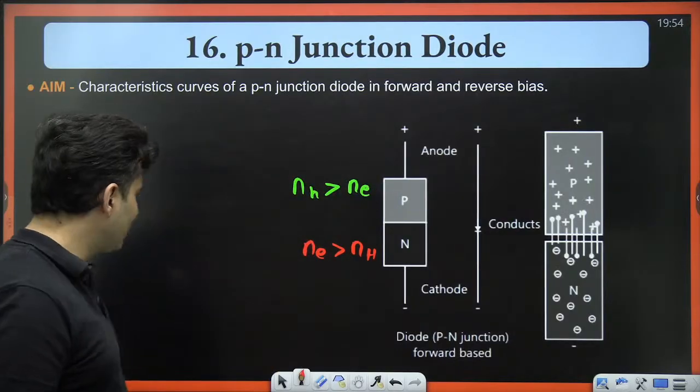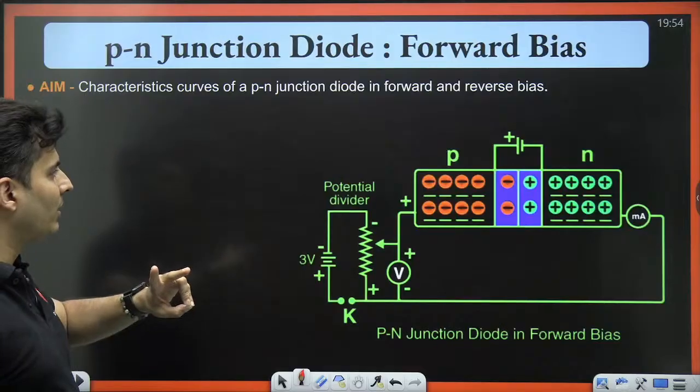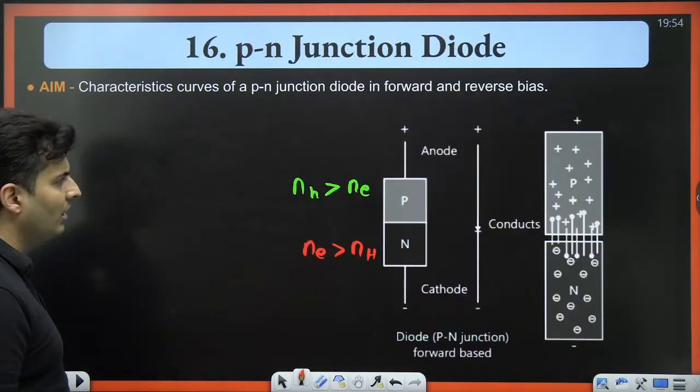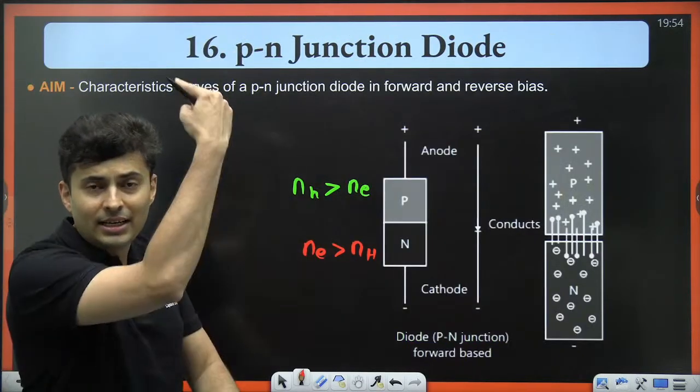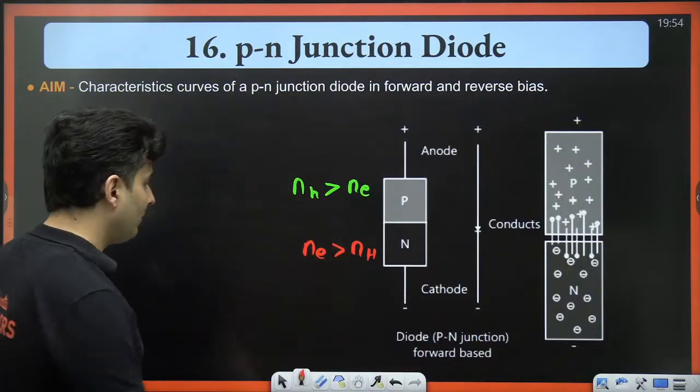When that junction is formed, there are two things which happen. There is a diffusion current and a drift current. Both things happen, remember that.